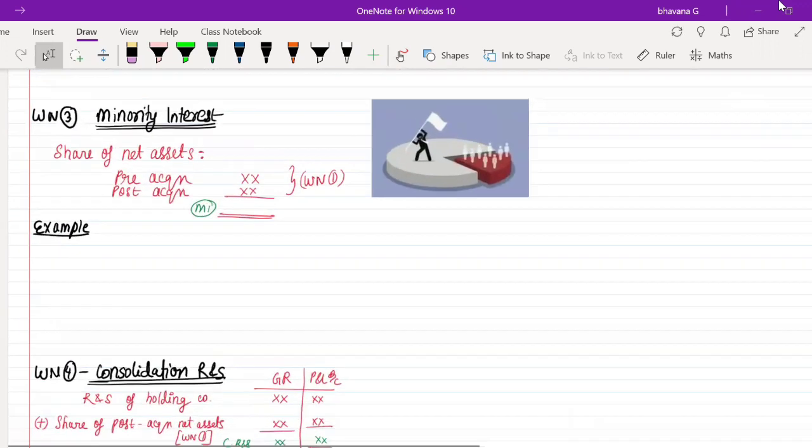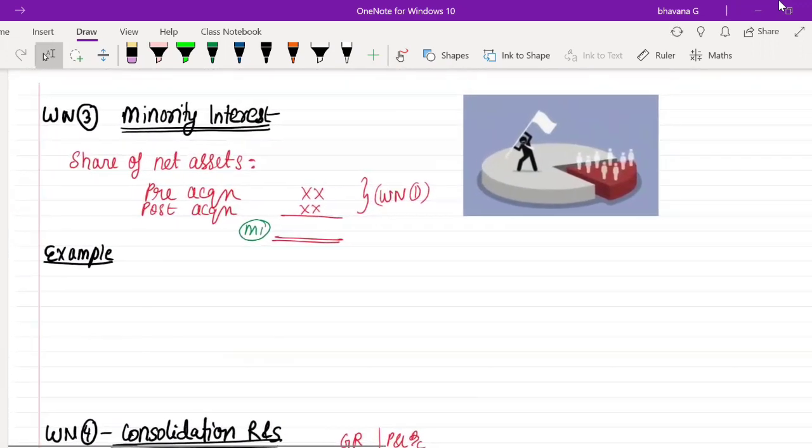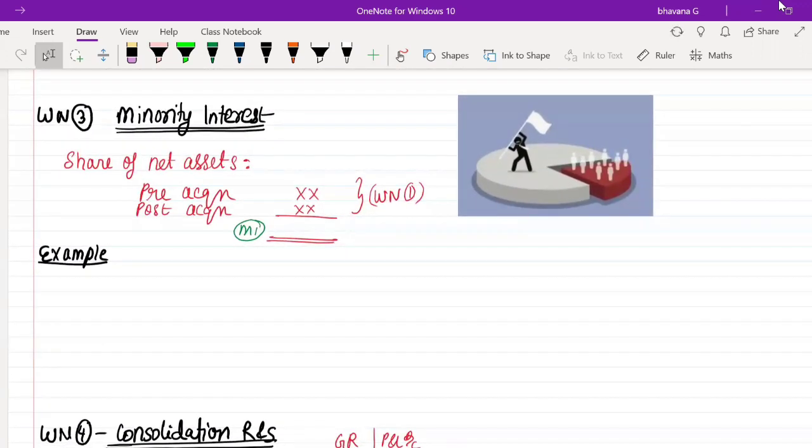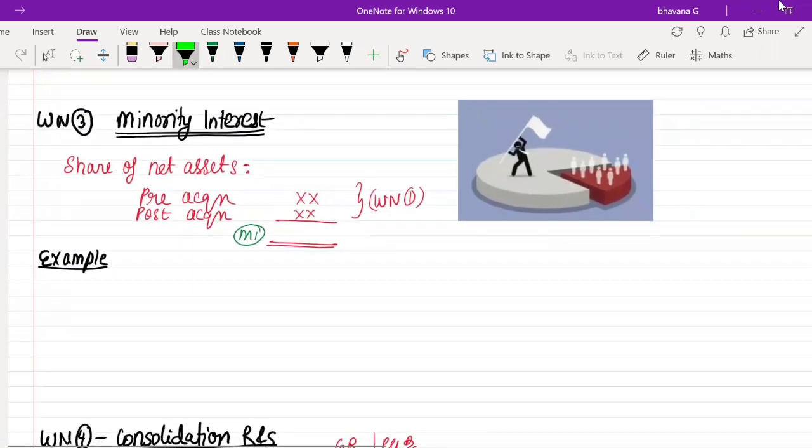We'll move on to the third working note now. Very good. So the third working note is minority interest. I have already told you what minority interest is. Here you have to do nothing, very easy. In the third working note, you have to find out minority interest. So what is the minority interest? It is the share of net assets.